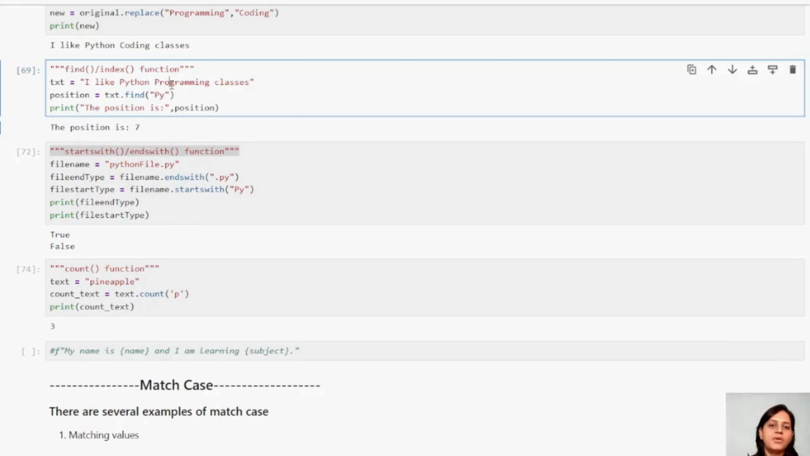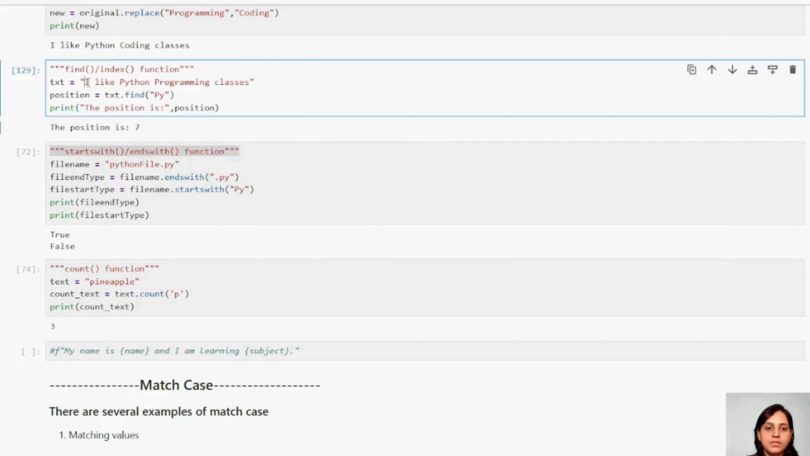Then we have something called find or index. See, guys, I have taken a text: I like Python programming classes. Position. I want to know the position of pi. If you want to know the position of some value or some part of a string, you can use find. Find is going to give you the position of any particular character or part of your string statement. Now let us understand how it came to 7.